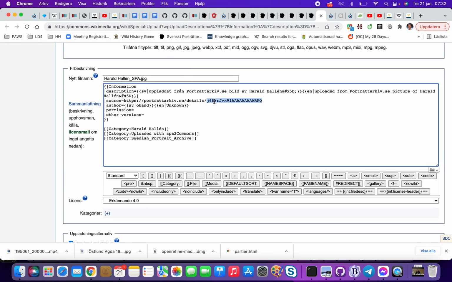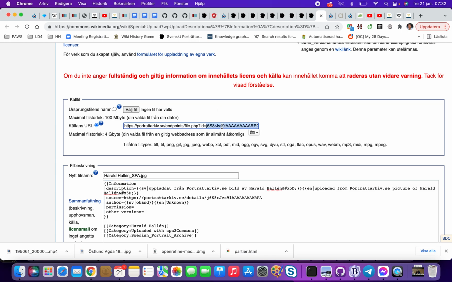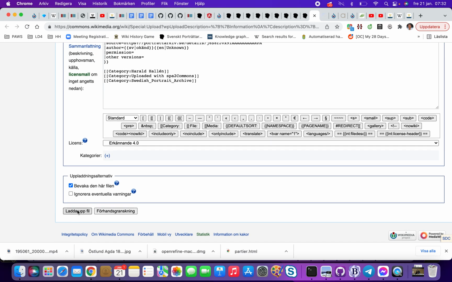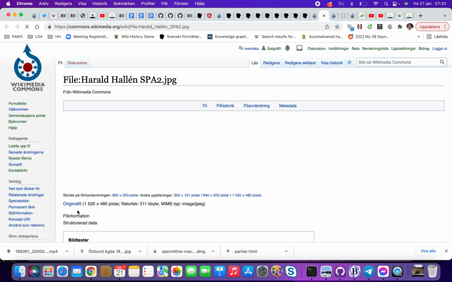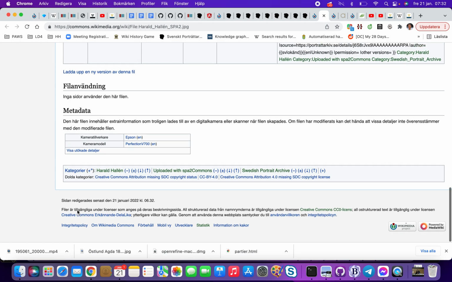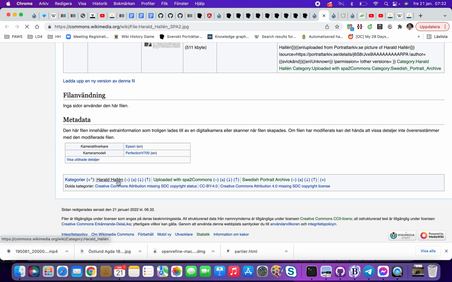uploading. So I say upload this picture, and then we need to give it a unique name in Wikicommons, sorry. So now this picture is uploaded. Done, and we can see that we now have in this container 4 pictures.